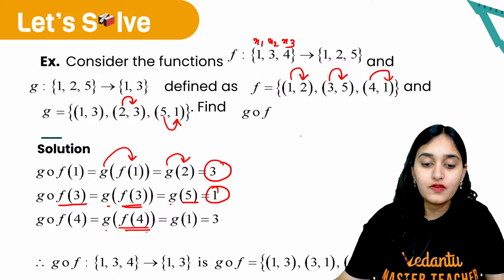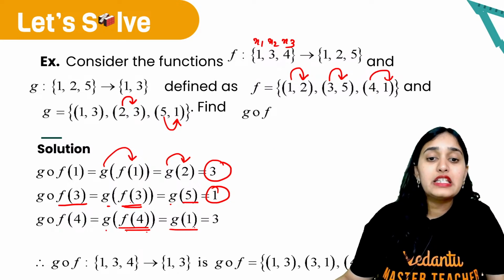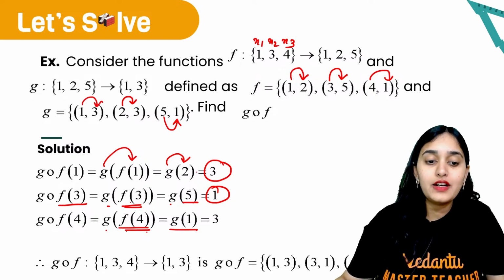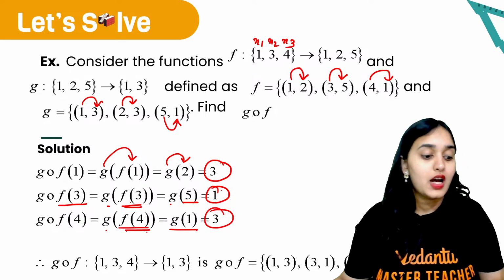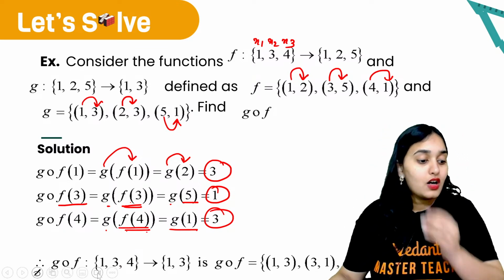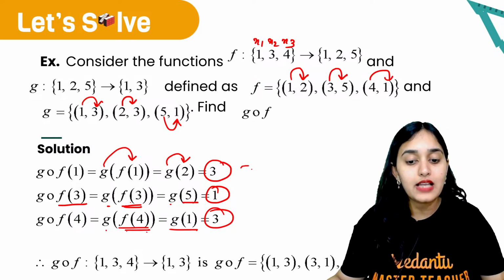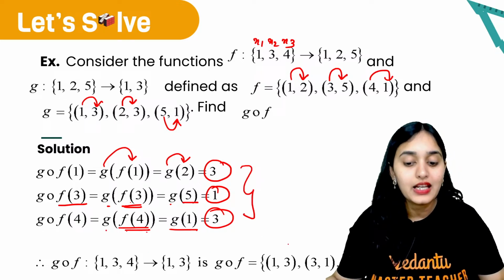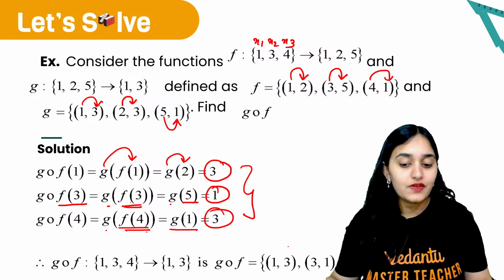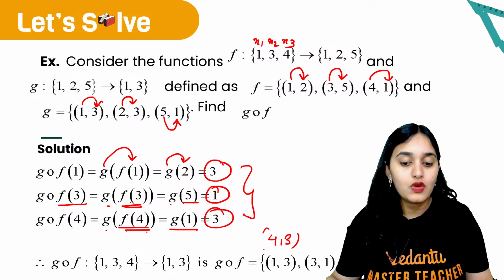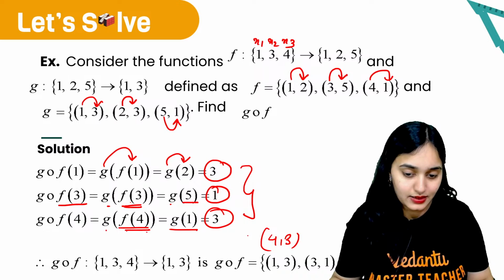F of 4 is 1. Now what is g of 1? G of 1 is 3. So 3 is your output. Like this you get gof defined from {1,3,4} to {1,3}, because the output is coming only as 1 and 3, and the pairs that we are getting are (1,3), (3,1), (4,3). Only three pairs we are getting.